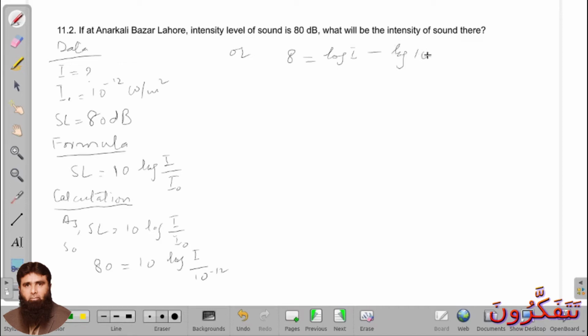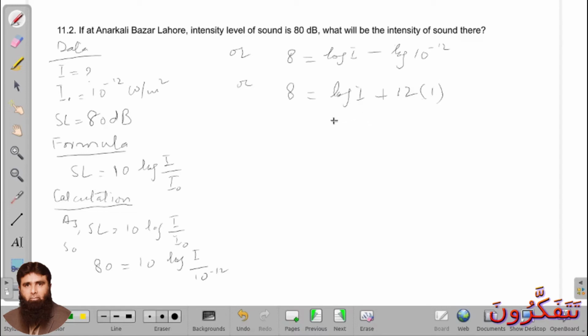So log I is equal to 8 minus 12. Log I is equal to minus 4.